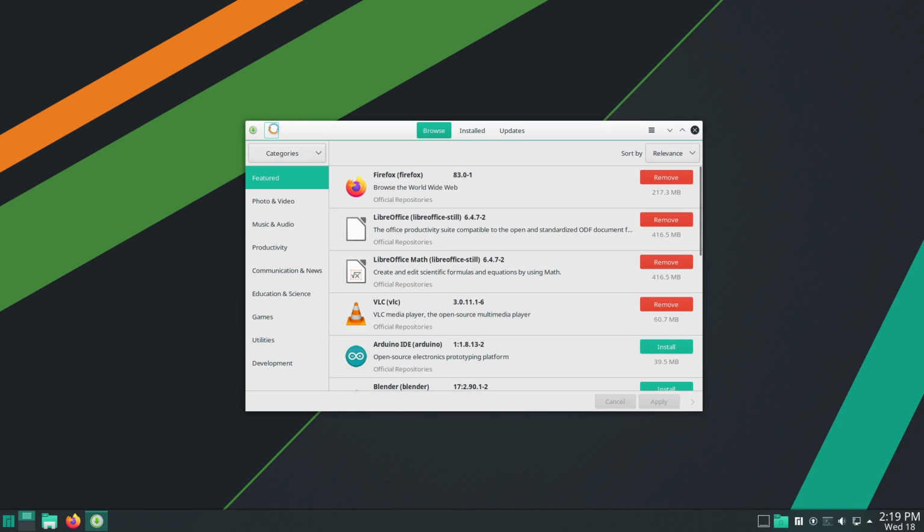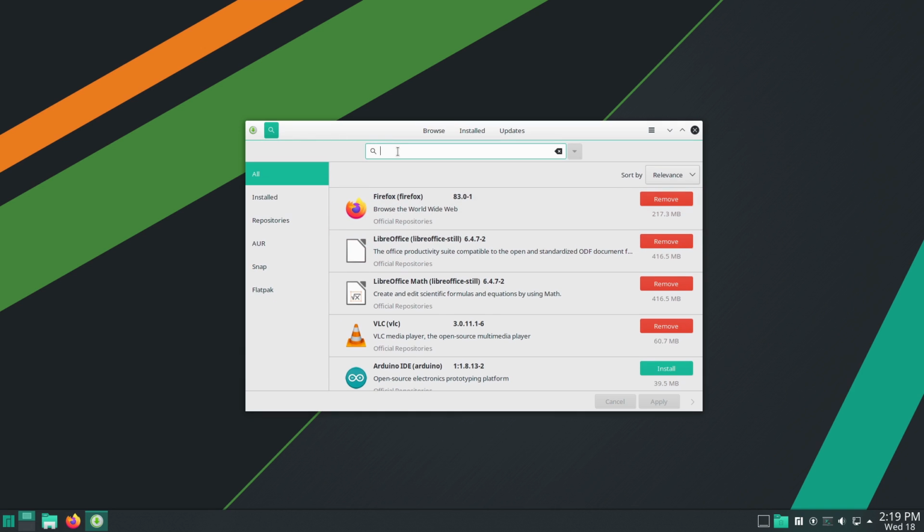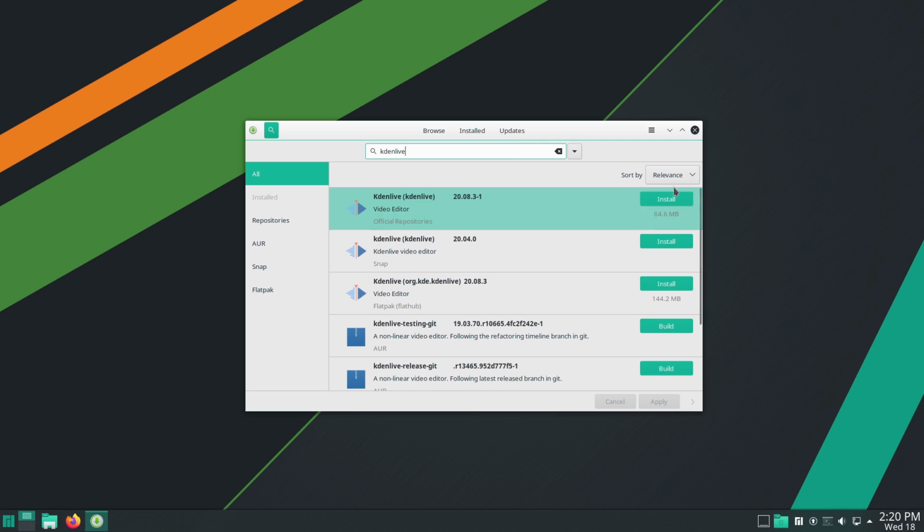So once you go ahead and do that, now anytime you do a search for something, you're going to get a result show up and it's going to tell you exactly where it is. So I like to use KDE Live as a good default search for this because there are versions in each individual repository. They've also done an excellent job of showing you which one you're installing. So the top KDE Live is the official repository.